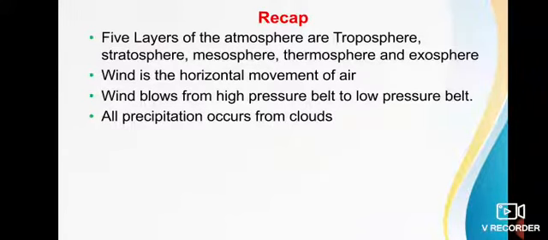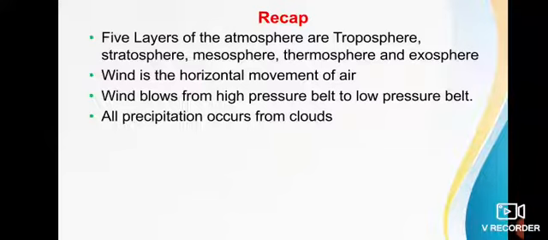Okay, students. So far, we discussed that the atmosphere is a thin layer of gases that surrounds the Earth. It's the main reason living beings live here. The major gases in the atmosphere are nitrogen and oxygen.